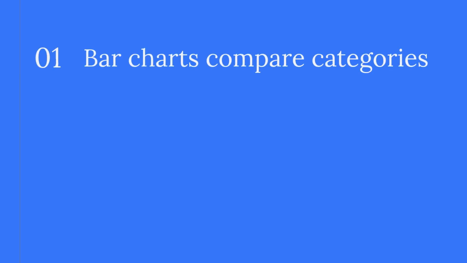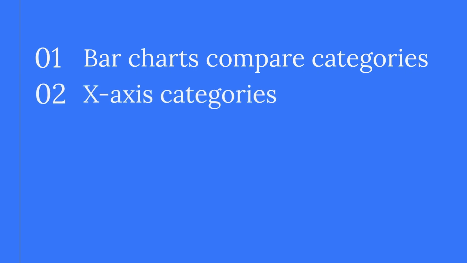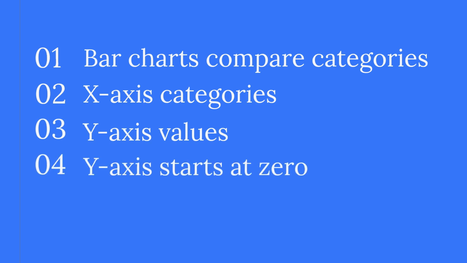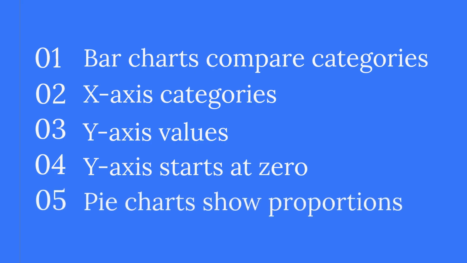Bar charts effectively compare different categories. Categories are on the x-axis, values on the y-axis. Ensure the y-axis starts at 0 for accurate representation. Pie charts show proportions within a single data series. Label slices clearly with category names and percentages.